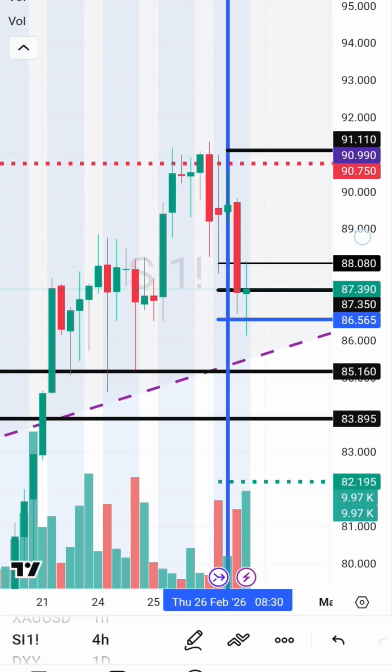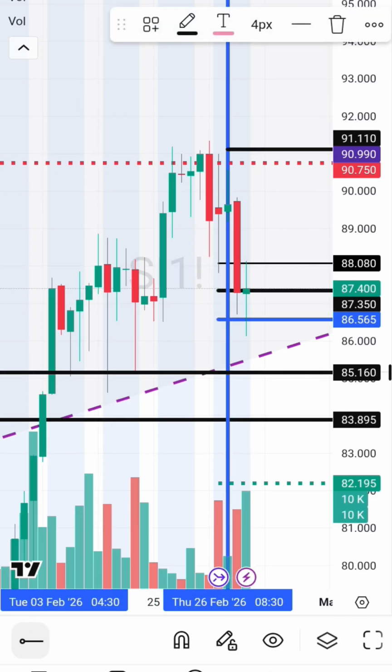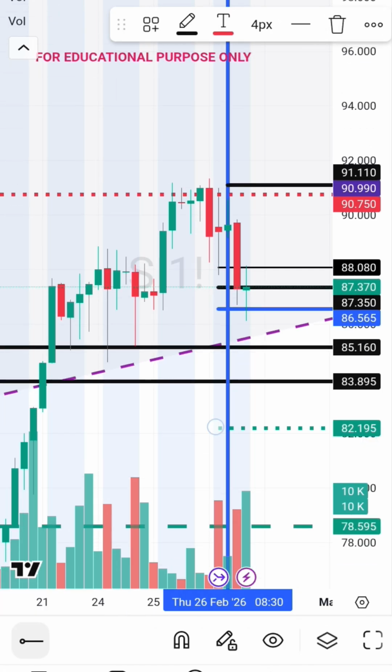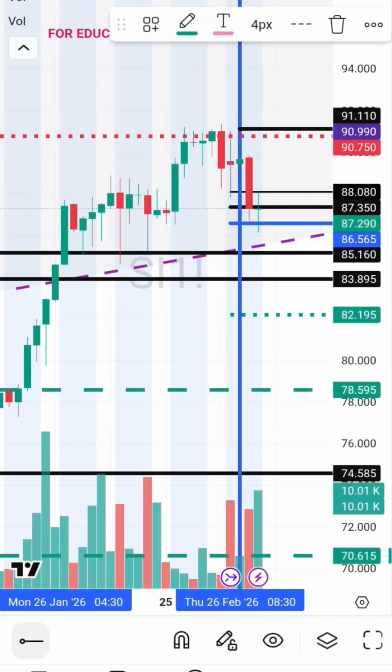Probably it should not go below my reversal line, blue line. If it goes and stays there for 1 or 2 days with big candle and high volume, then it will go and touch the stop loss hunting lines. What is stop loss hunting line? At the end of the video you will come to know. And below there is a multi-week support line. And again, as I told in the part 3 silver video, there are multi-year, multi-month support lines along with stop loss hunting line.